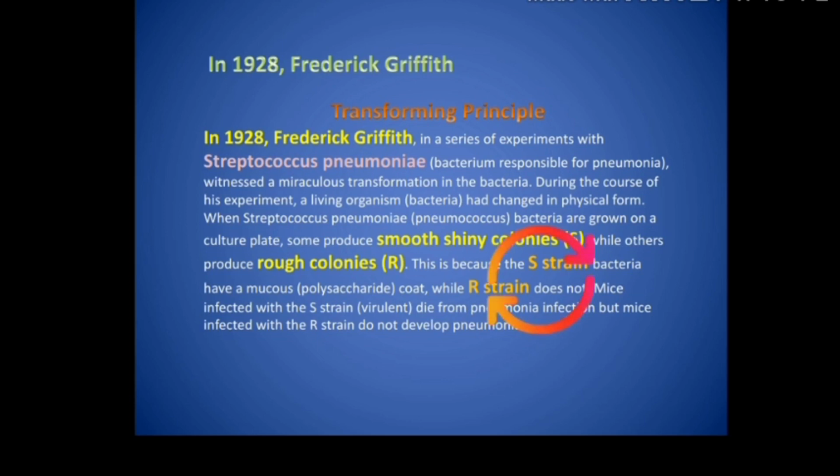Now Griffith used these two types of bacteria in his experiment. So let us see how these two varieties of the same bacteria helped. From this we get to know that the S strain is virulent.